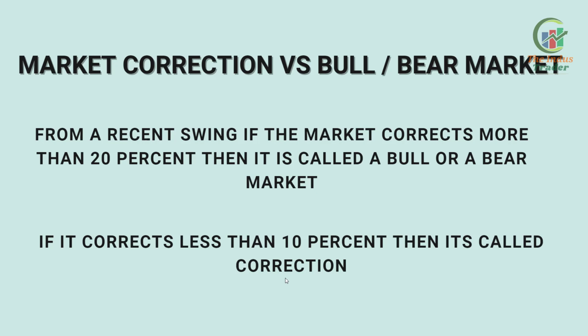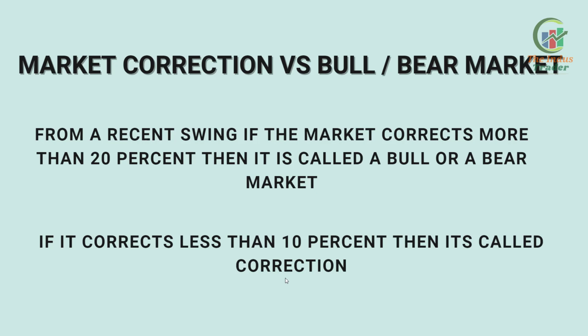For example, from the recent top, if the market has corrected more than 20%, then it's called the bear market. Or in the second case, if the market has corrected only 10% or less, then it's called a correction, not a bull or bear market.